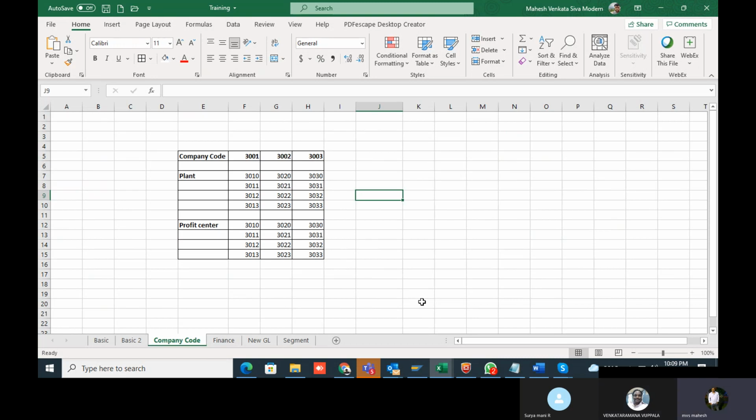Tomorrow, if time permits, we'll jump into SAP. If not, then we'll move to Thursday. In SAP itself, I will show you the org elements. Then once the organization elements are done, we'll move to the submodules like GL, AP, AR, fixed assets, like that.